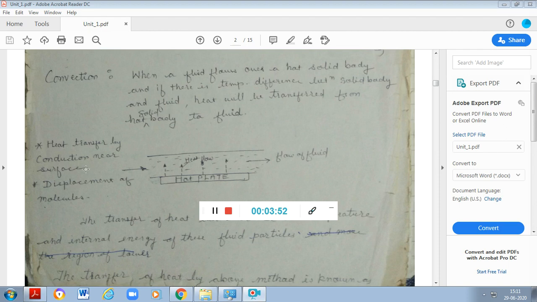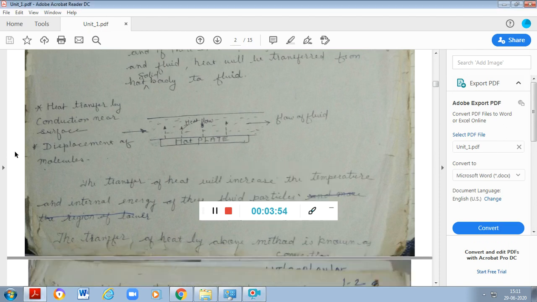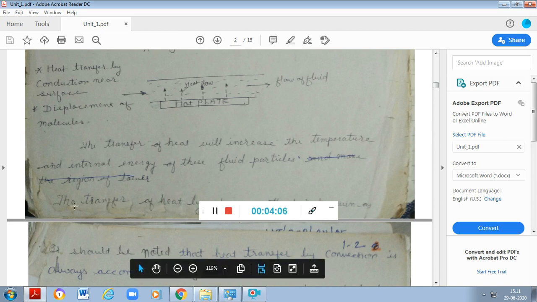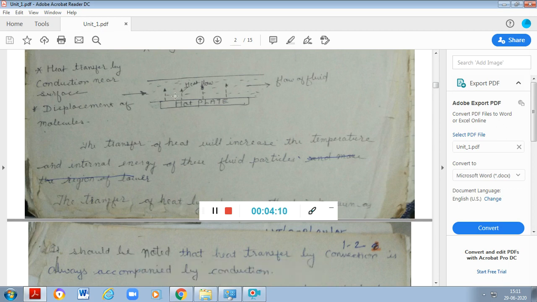Okay, so these two points, heat transfer by conduction near the surface and displacement of molecules, are the physical principles of convection. The transfer of heat will increase the temperature and internal energy of the fluid. As the fluid flows along this hot plate, it will gain some temperature.